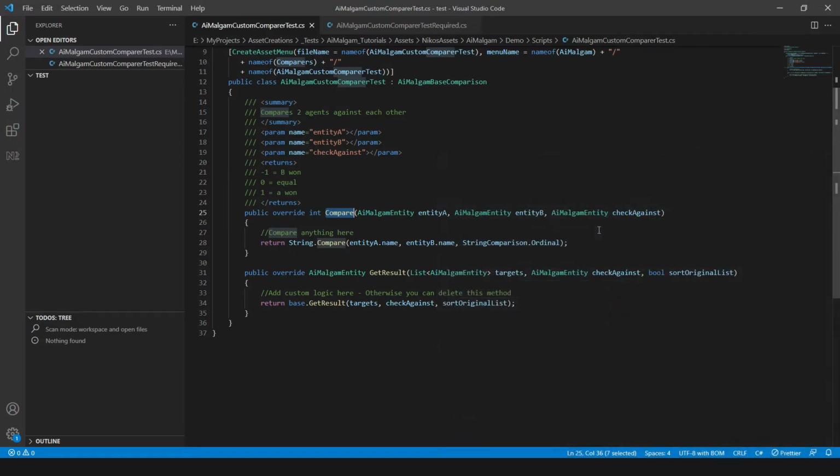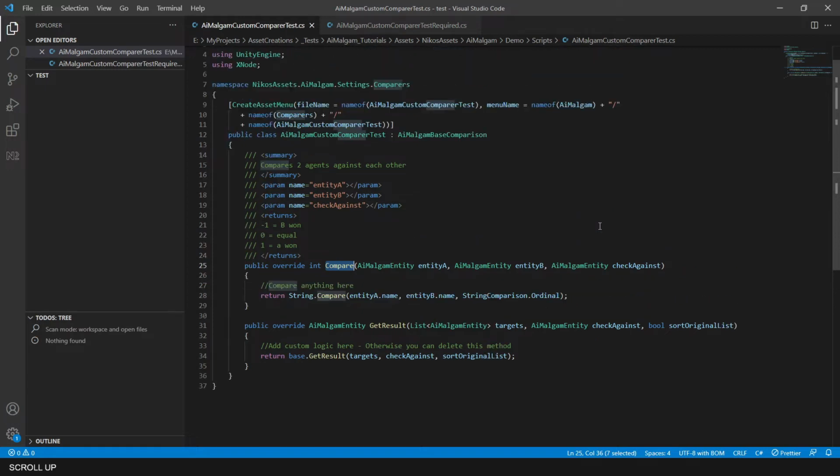The getResult method in its base class basically sorts the given targets list, either the original one or a copy of it, as it is asked in the third parameter, and returns the winning entity. So the procedure is the targets get sorted using the compare method, which you define here, and the first element is then returned. Usually you don't want to override this method, but if you have any custom logic you want to implement here, feel free to do so.